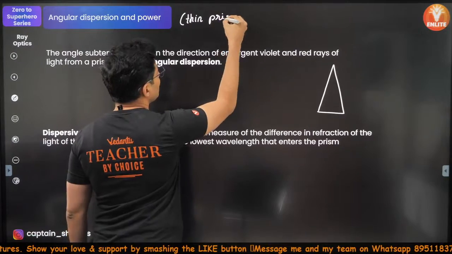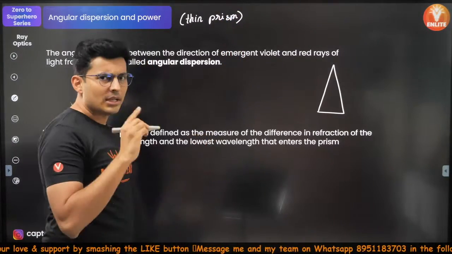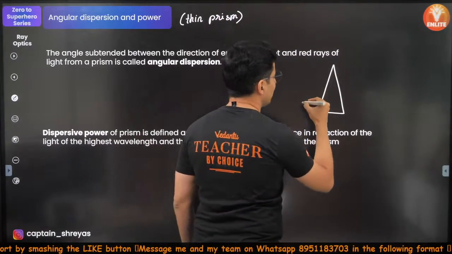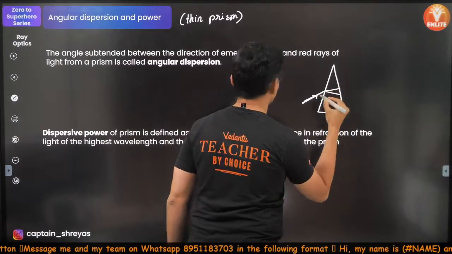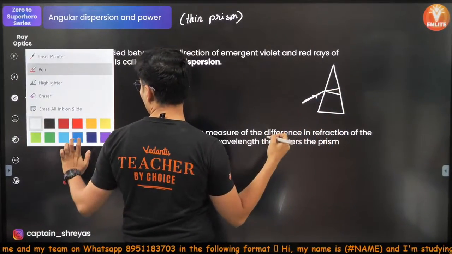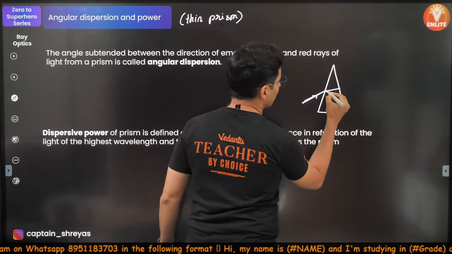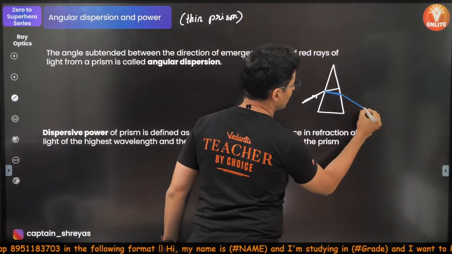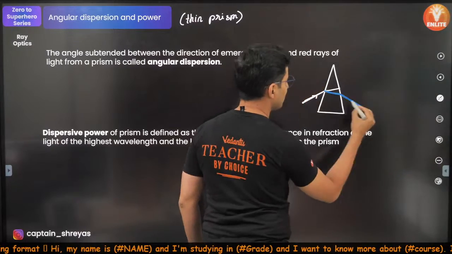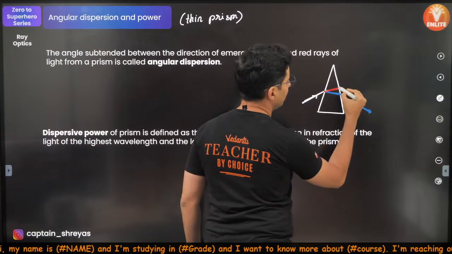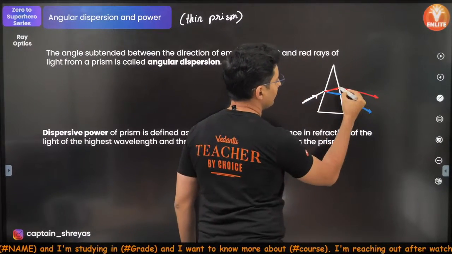You will see most of the questions are based on thin prisms only. You will notice that this white light which entered in, of course spreads, and violet bends the most. This is your violet color, and this is your red color. This has bent the least.